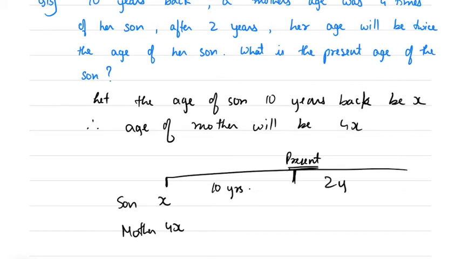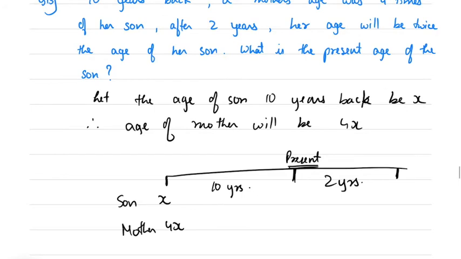Okay, this is present. After 2 years, the age of her mother will be twice the age of her son. That means the ratio is 1:2, so 1/2 between son and mother. So mother's age is double the son's age. Okay, so the gap here is 12 years.